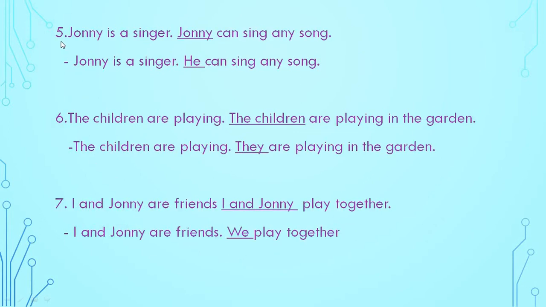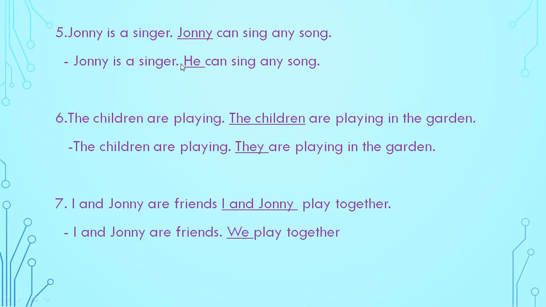See number 5. Johnny is a singer. See this and read it. Johnny is a singer. Now see the second sentence. Johnny can sing any song. So what will be the answer?